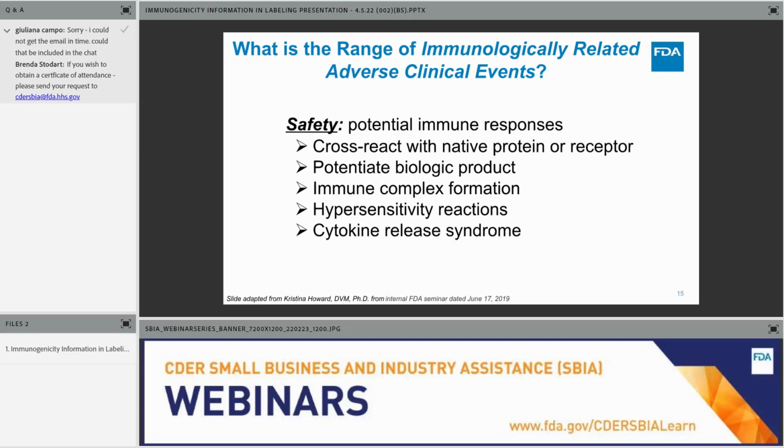Next, we also consider the potential immunogenicity impact on safety. The immunogenicity impact on safety can span a variety of potential immune responses. Formation of anti-drug antibodies can cross-react with a native protein or receptor. I'll provide an example of this in an upcoming slide. The product could also be neutralized by the formation of an antibody or immune complex. The presence or activity of a drug could be potentiated, and immune complexes could be formed. Patients may experience hypersensitivity reactions or cytokine release syndrome in response to therapy.